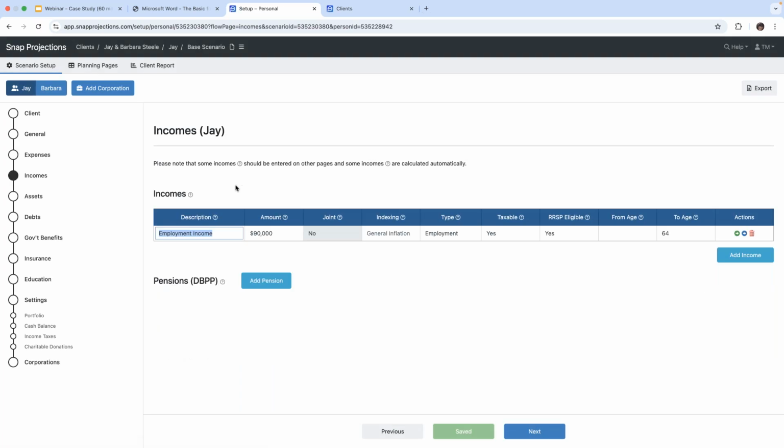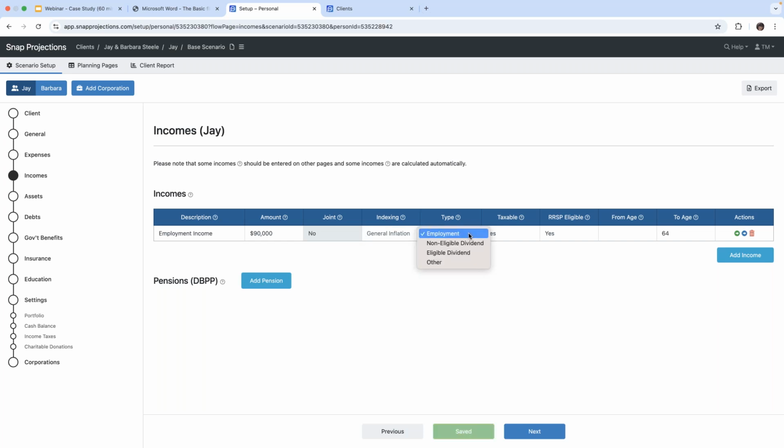And we are on Jay's income page. So Jay has employment income of $90,000 per year. This is not joint. It is indexed to general inflation. Now, we could put in an amount here. We could put 2% inflation if we wanted. And if we wanted to revert back to general inflation, all we have to do is hit our backspace key, and that will bring us back to general inflation.